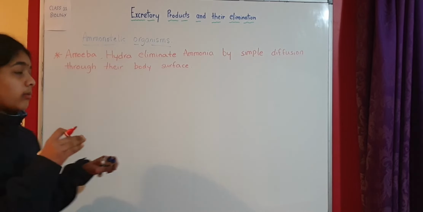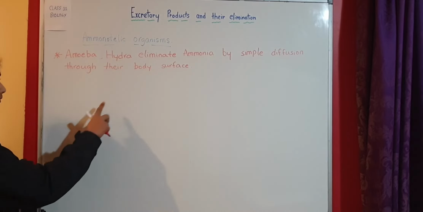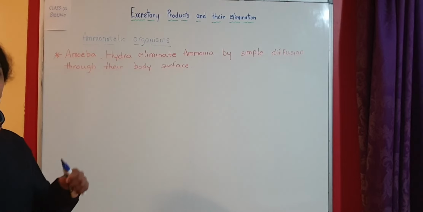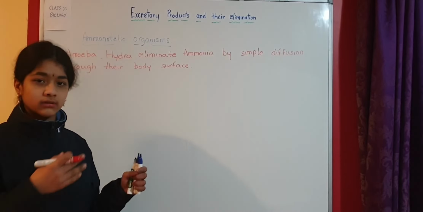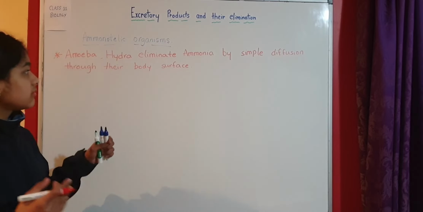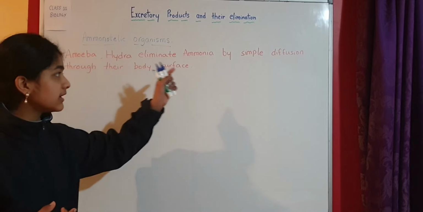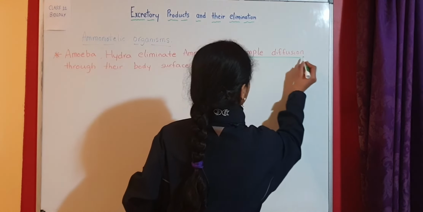The body surface in the case of amoeba, it has an irregular shape, so it has some pseudopodia, some leg-like structures. They are extensions of the plasma membrane, so that body surface usually helps in this excretion of ammonia by the process called simple diffusion.